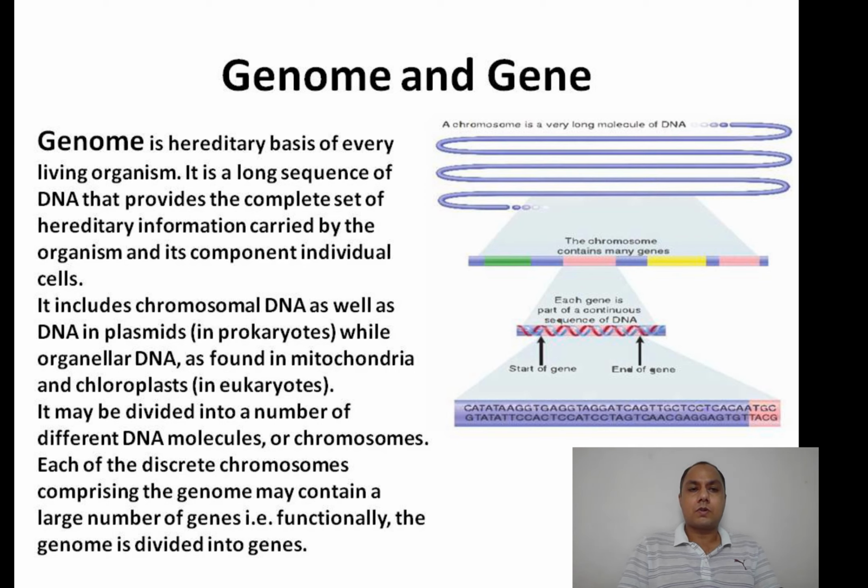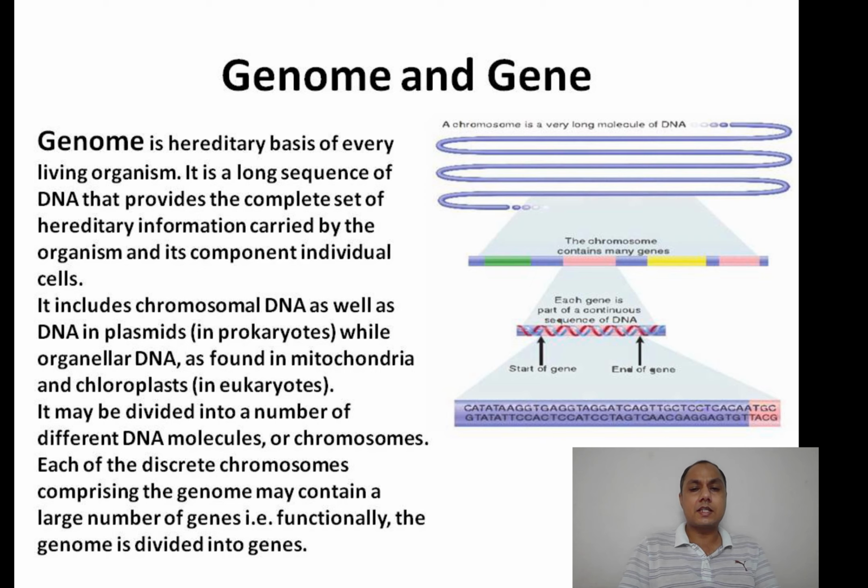Consider the case of prokaryotes, where the genome includes the main chromosome and the different kinds of plasmids, because all those are basically nothing but DNA. Similarly, in eukaryotes, we know very well that in animals the DNA is found in the nucleus as well as in mitochondria. But in plants, it is found in mitochondria, nucleus, chloroplast, etc. In case of yeast, there is also a kind of plasmid.